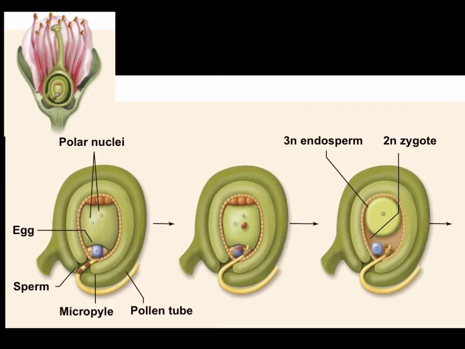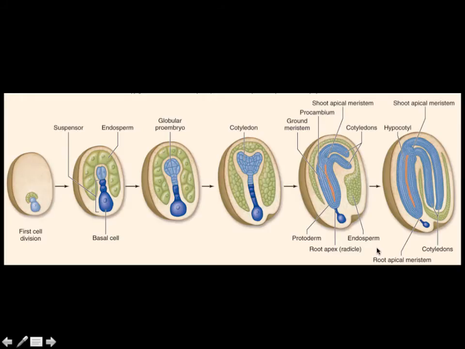And so again, just reviewing what we had here, we had the sperm cells dropping off, polar nuclei up here, fertilization of egg, fusion with polar nuclei, triploid endosperm, diploid zygote down there toward the bottom. So here's our cell division, right? We've got our very first cell division down here. This green area up here is the endosperm. This pair of cells right here is the result of what the zygote was.